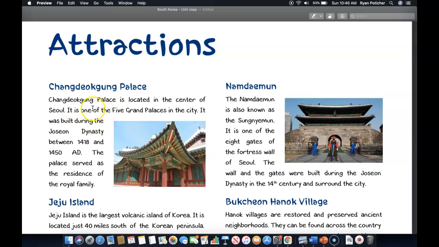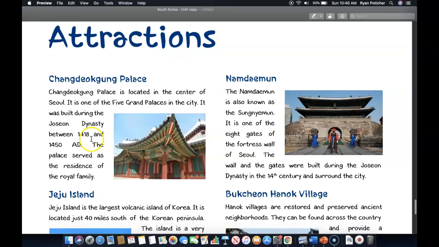Cheongtodong Palace. Cheongtodong Palace is located in the center of Seoul. It is one of the 5 grand palaces in the city. It was built during the Joseon dynasty between 1418 and 1450 AD. The palace served as the residence of the royal family.